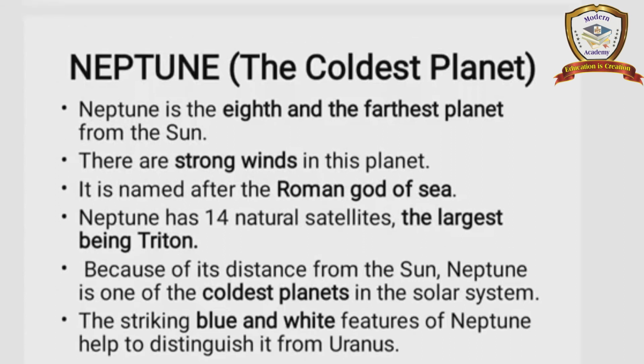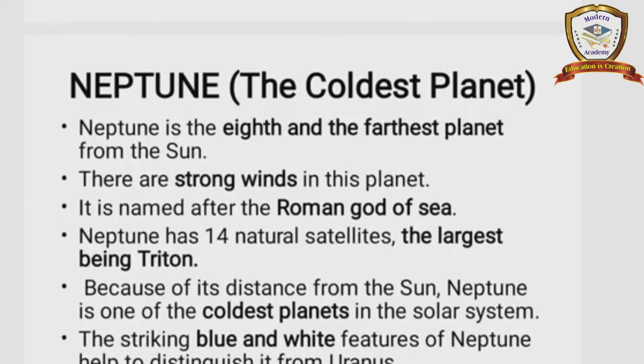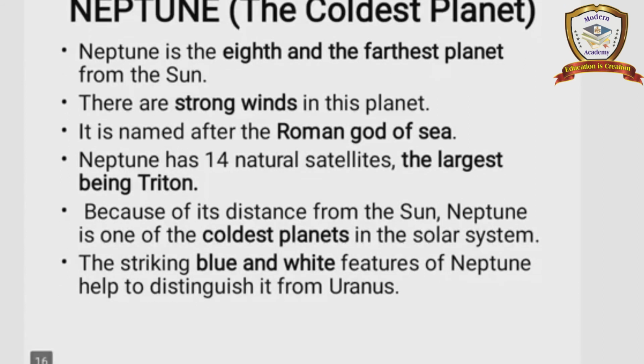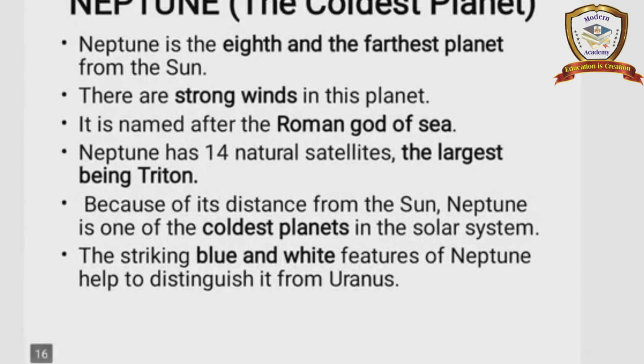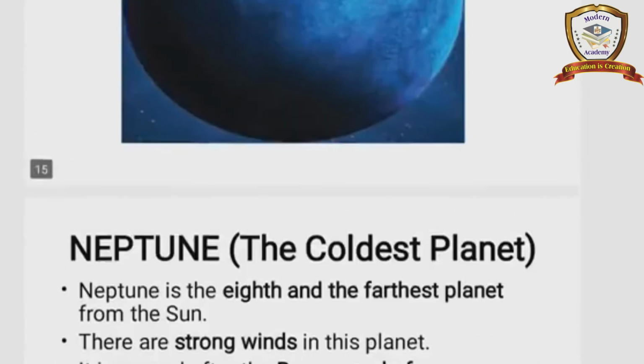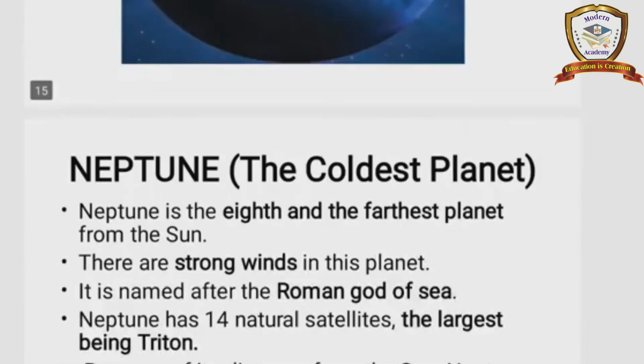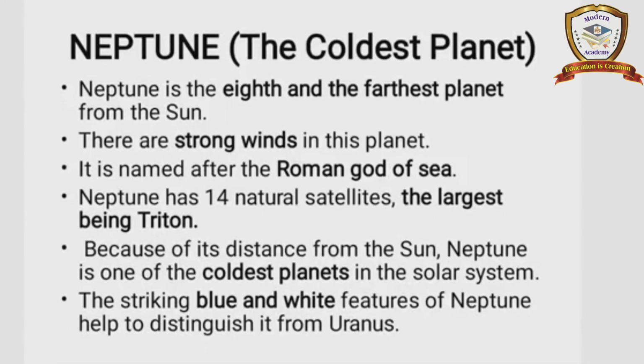See the first point, it is the 8th planet. That means it has a long distance, the 8th planet in the solar system. There are strong winds on this planet. It is called the Roman god of sea. So 14 natural satellites. And next one, because of its distance from the sun, Neptune is one of the coldest planets in the solar system. So Neptune is the coldest planet in the solar system. The streaking blue and white. So what is the color? Blue and white. Features of Neptune help to distinguish it from Uranus.